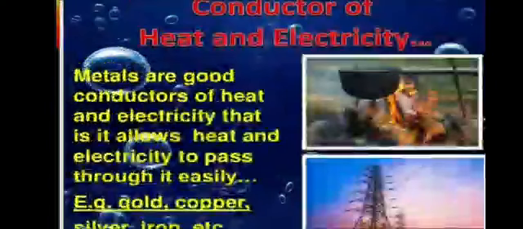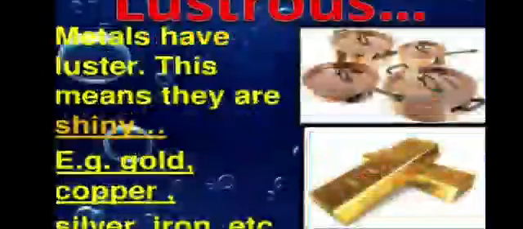Metals are good conductors of heat and electricity. That is, they allow heat and electricity to pass through easily. For example, gold, copper. Metals are lustrous. It means they have a shiny surface.